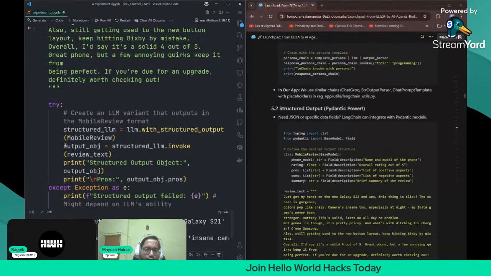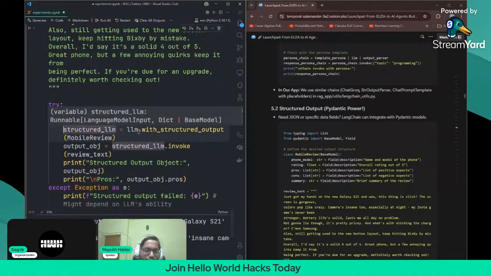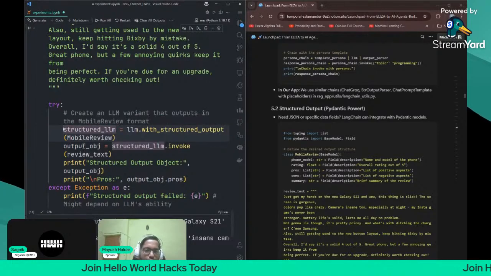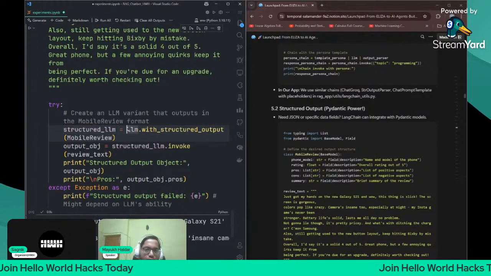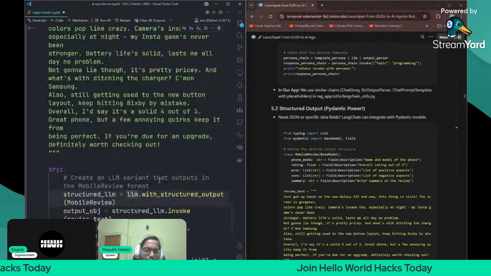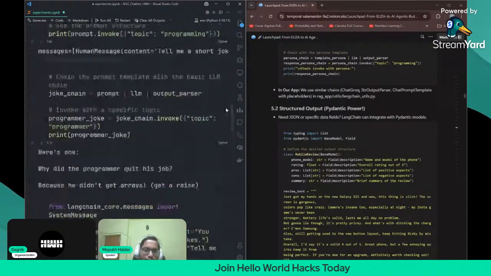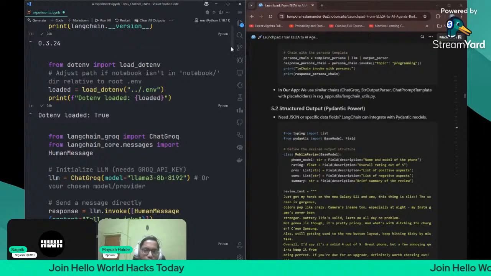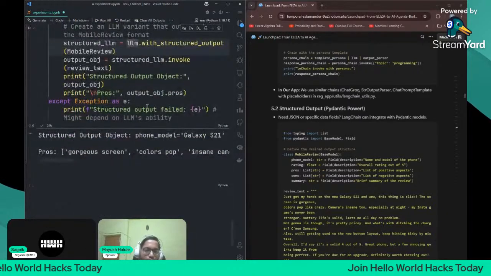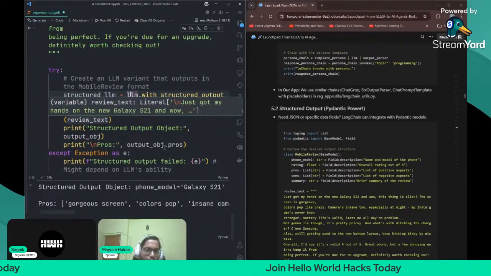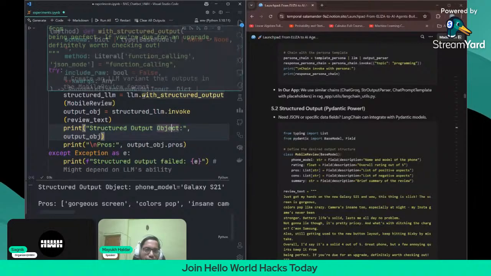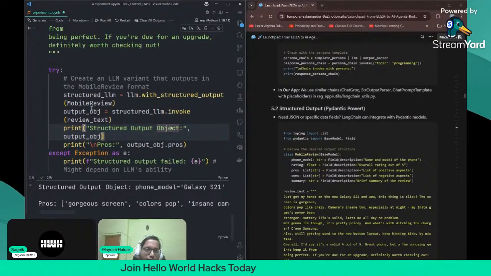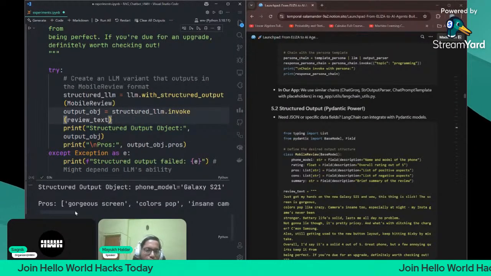What I'm doing here is structured LLM equals LLM.with_structured_output. What is happening here is that this LLM is the normal LLM object which we defined earlier. I hope you remember this one, this ChatGroq object. Now we are giving it some extra power using Pydantic. We are giving it structured output power with Pydantic to parse the output into this structure.